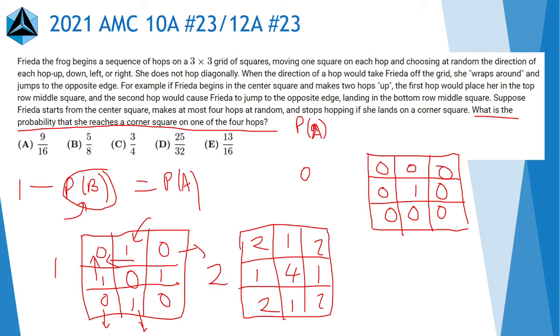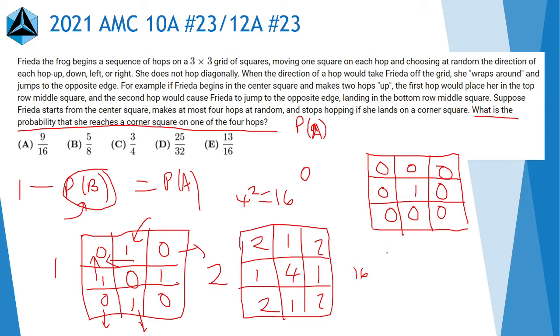And if you want to do a sanity check, this adds up to, I believe, just make sure, it adds up to 16, and 4 squared, which is the number of sequences you could get by hopping, is 16. If you were to continue this to 3 hops, 4 hops, this is what you would get.